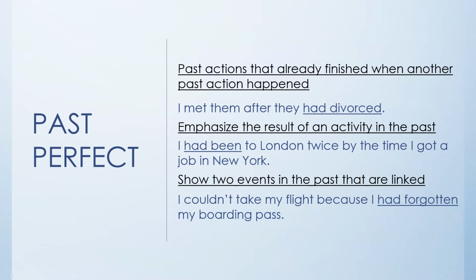So the action that I have conjugated in the past perfect is the divorce action, and it happened before the other action of meeting them. So you can see that if you have two actions, one happened before another, and both of them happened in the past, you will use the one that happened earlier in the past perfect. I think that's clear.